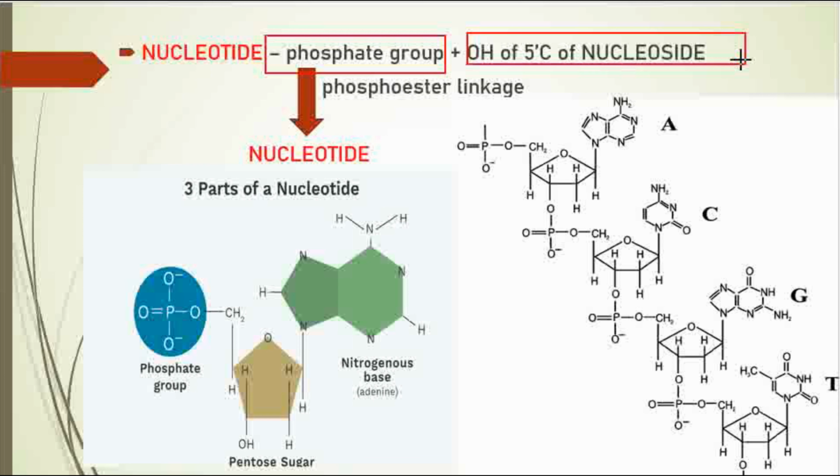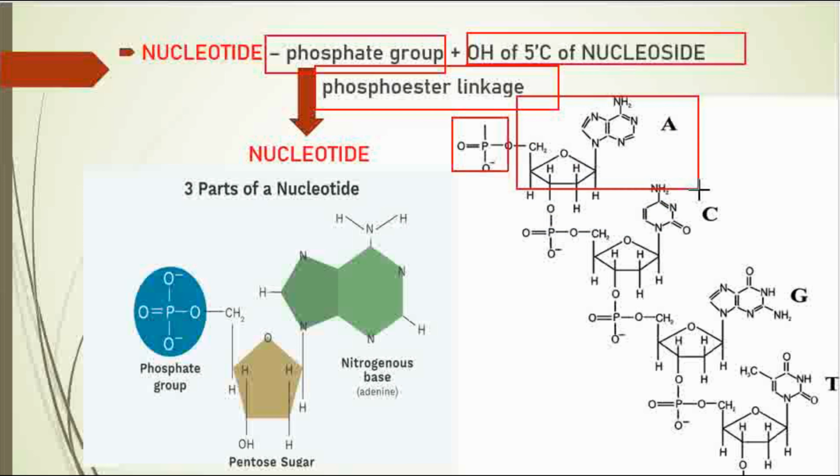And the nucleoside's 5' carbon has a linkage known as the phosphoester linkage, by which a phosphate and a nucleoside get linked, and thereby a nucleotide is formed.